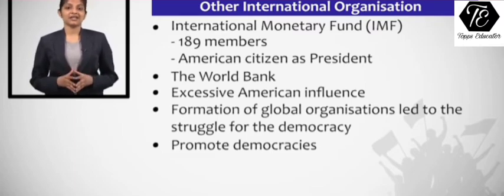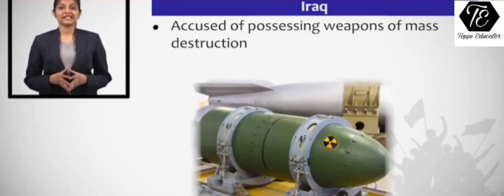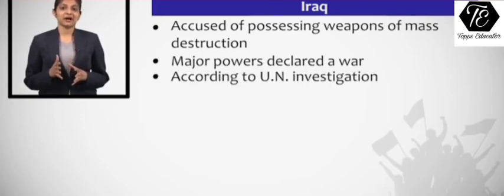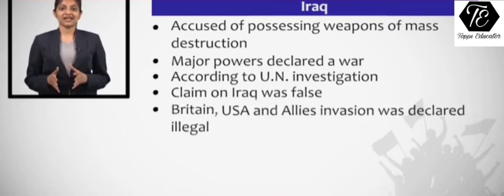Students, we shall now pick up the example of Iraq. Iraq was being accused of possessing WMDs, that is, weapons of mass destruction. And thus we see that major powers inside the world declared a war on Iraq. Under an investigation conducted by the UN, this claim which was put on Iraq was completely false. And countries like Britain, USA, and their allies who had invaded Iraq under the name of democratization, we see that this war of the US on Iraq was then declared illegal by the United Nations Security Council.